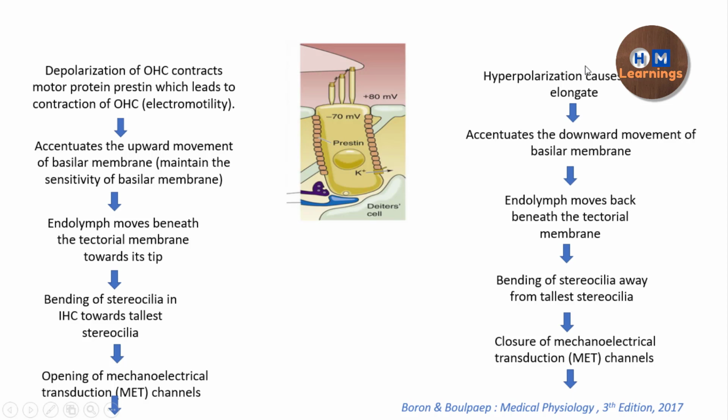The opposite is going to happen if there is hyperpolarization of the outer hair cell because of the downward movement of the basilar membrane. By this mechanism, there is going to be elongation of the outer hair cell, which is going to attenuate the downward movement of the basilar membrane.